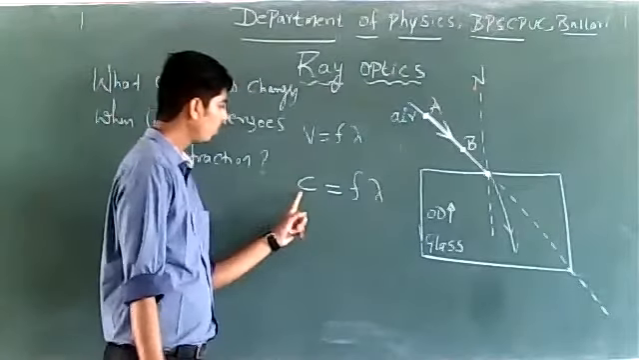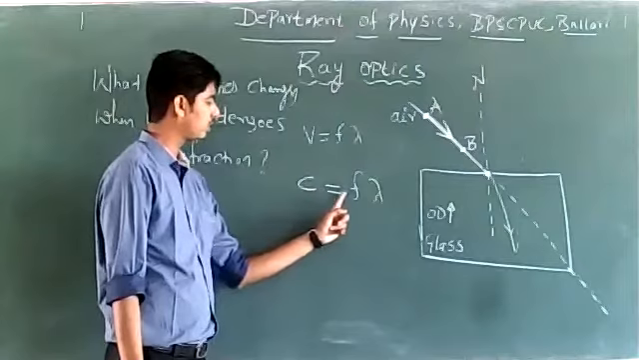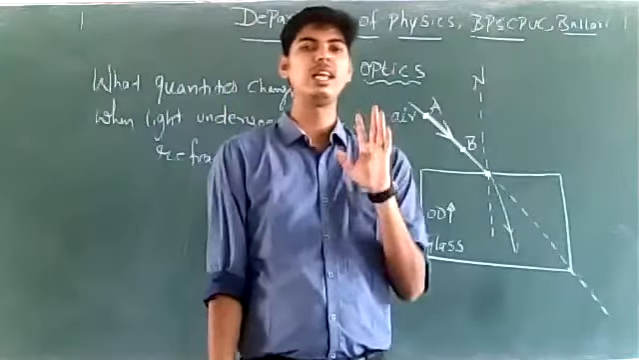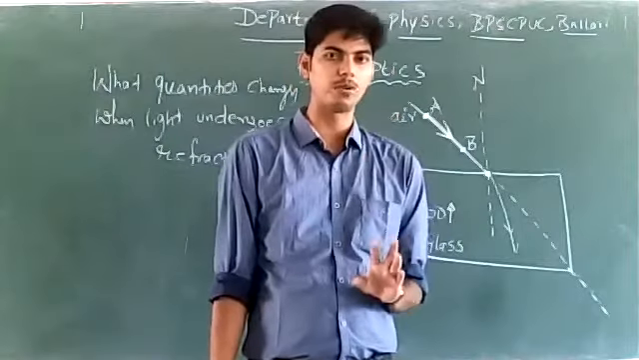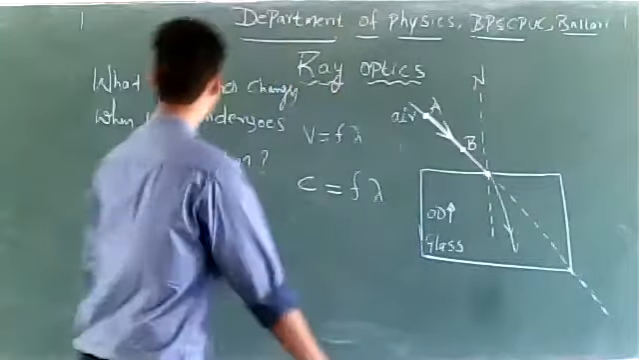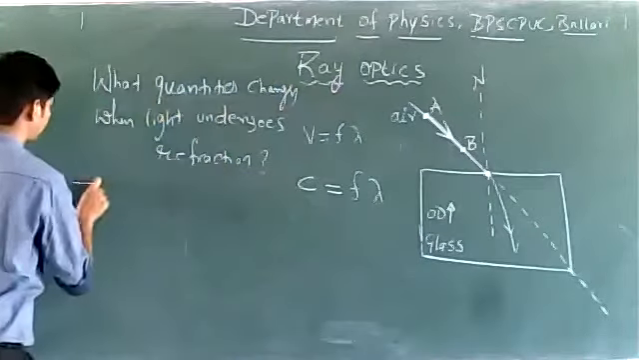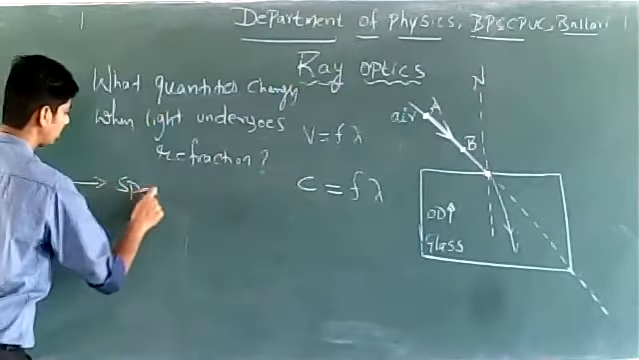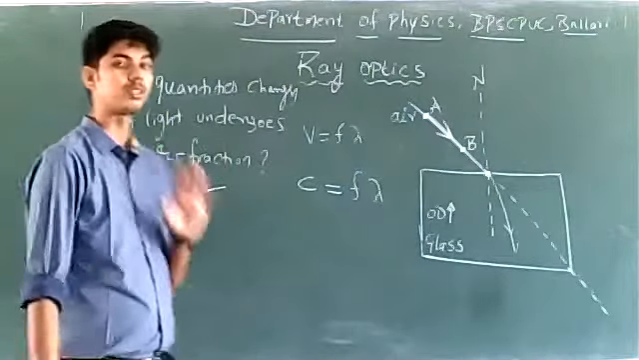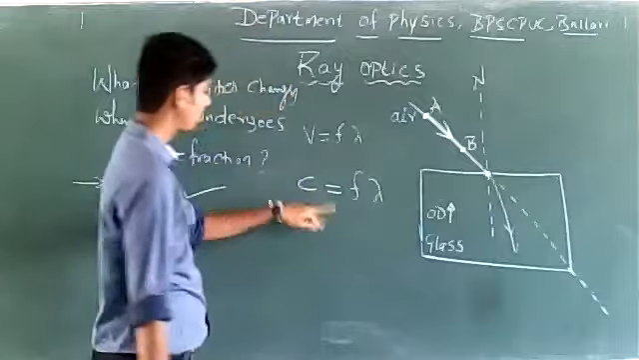Now we have speed of light as c equals f into lambda. Whenever there is a change in medium of light, there will be a change in speed of light. Which quantities change on light? First thing that changes is speed of light. Speed of light is going to change. Remember this.